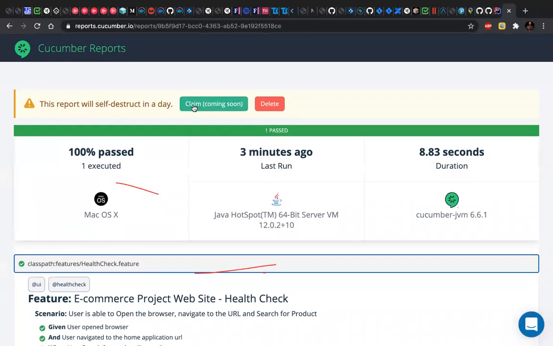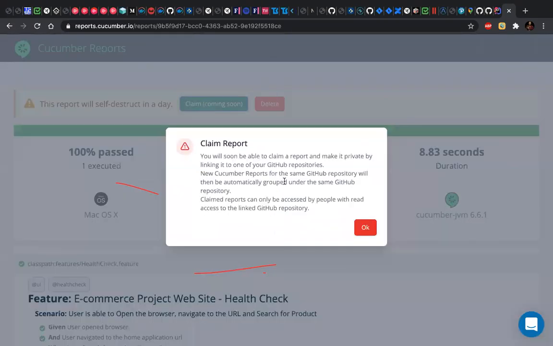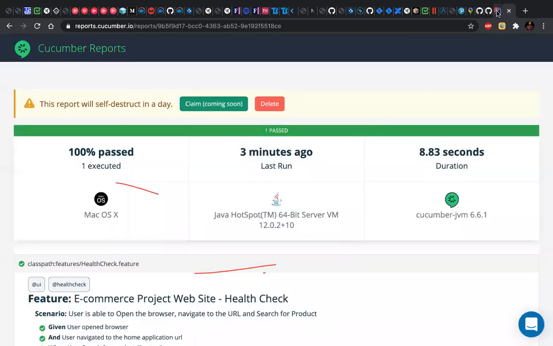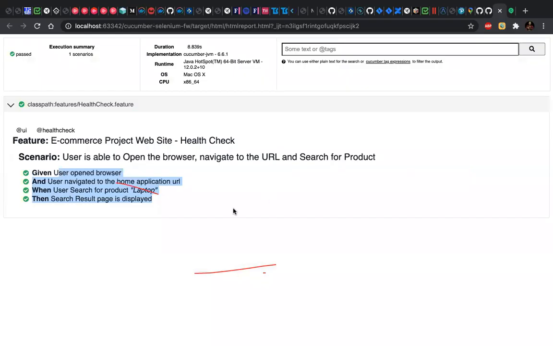You see here, it says a claim is coming soon, and the report will self-destruct. This feature, where you can safekeep your execution reports, is yet to come, but as of now it's not there. So we need to live with this report. We have to make our peace with this kind of report.